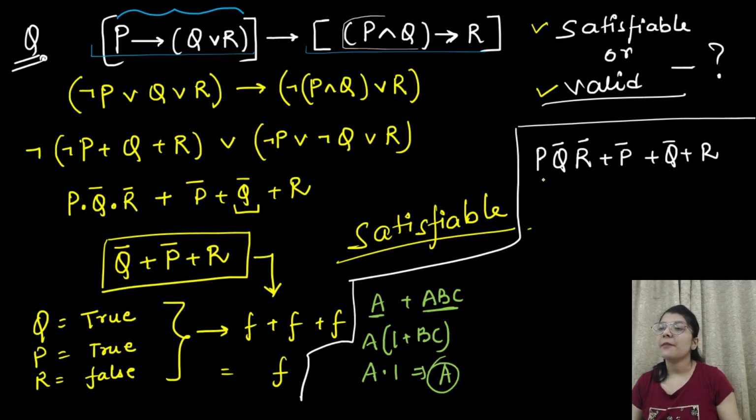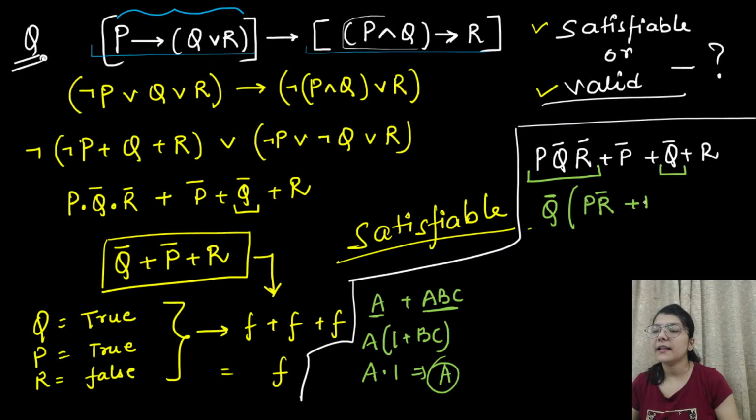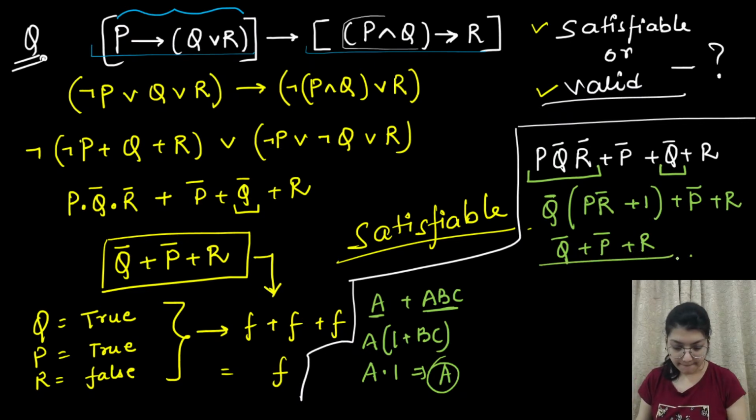Okay, so what will happen here is, from these two terms, that is Q complement and PQ complement R complement, you can take Q complement common. So you will get P R complement plus 1 plus rest all को ऐसे रहने दो. Then this will become same like this. So you will get Q complement plus P complement plus R. Clear? Swapnali, I hope now it is clear to you.